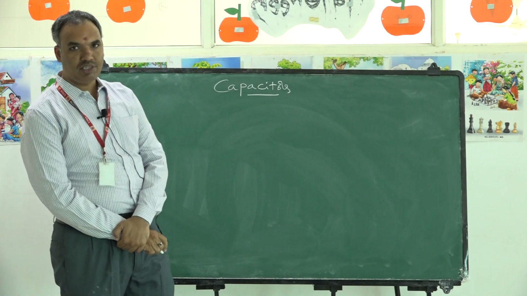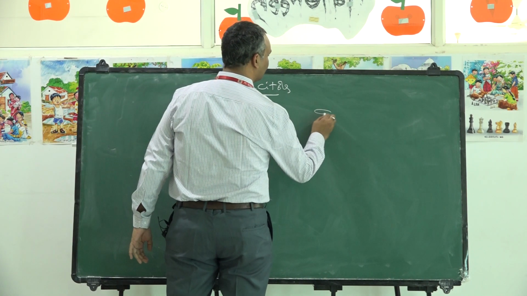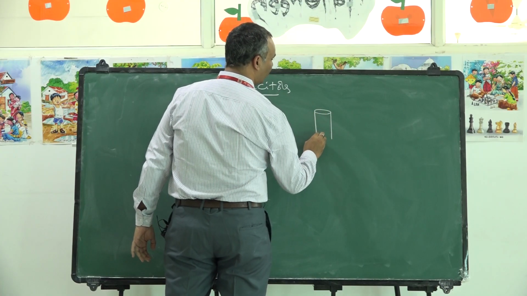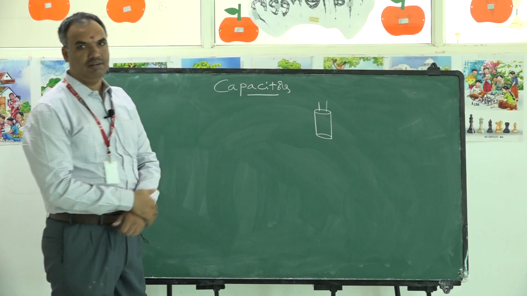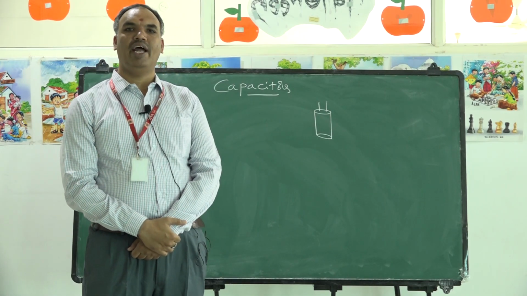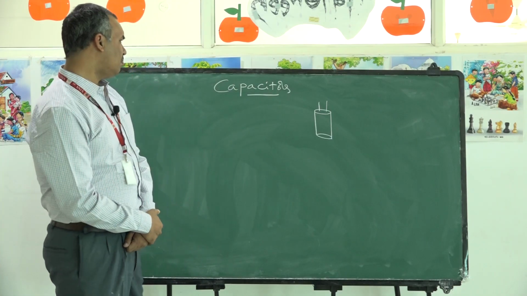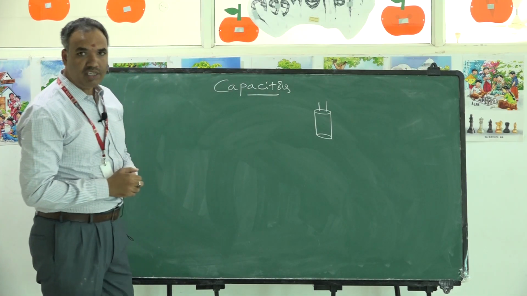What is a capacitor? Generally, we may observe a cylindrical shaped object. Cylindrical shaped object means it is like this. A small object in the form of a cylinder just above the head of the fan. And we may observe the same cylindrical object just above the head of a motor. What is the purpose of this cylindrical object? This cylindrical object is called a capacitor.